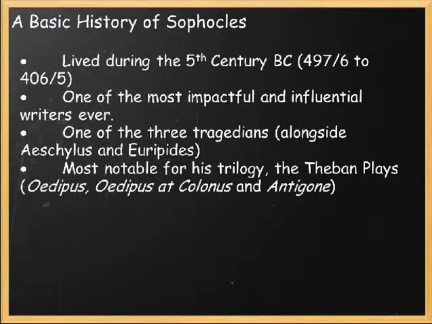Sophocles, like I said already, is one of the most impactful and influential writers ever, especially in his time of Greek classics. And till today, his works have still survived. So that by itself should prove how impactful he has been. He is one of the three tragedians alongside Aeschylus and Euripides. For Sophocles' works, his most notable out of all his works is his trilogy, which is called the Theban Plays, which consists of Oedipus, Oedipus at Colonus, and Antigone.